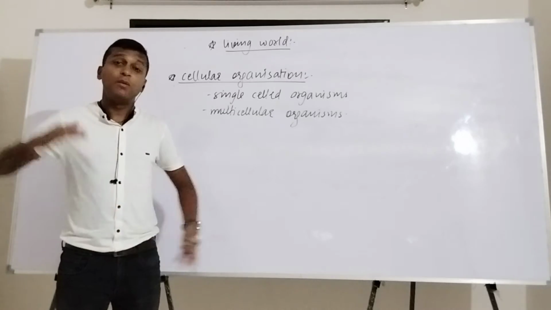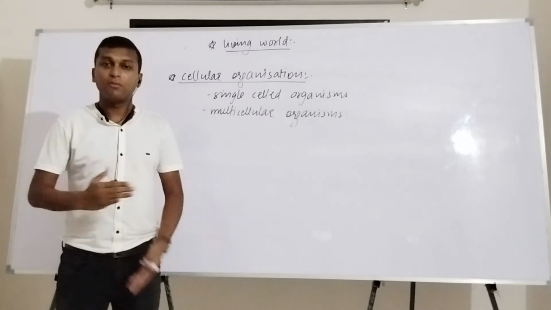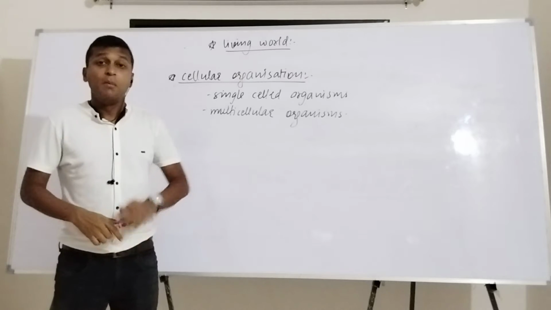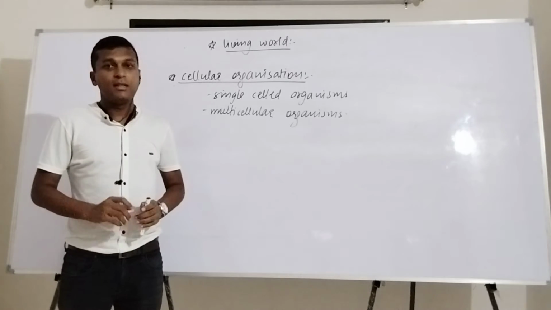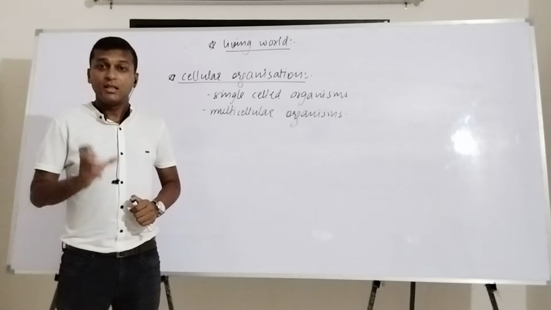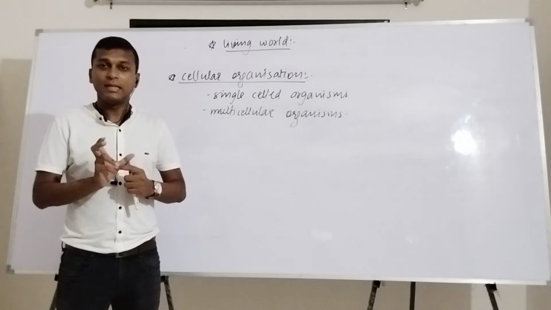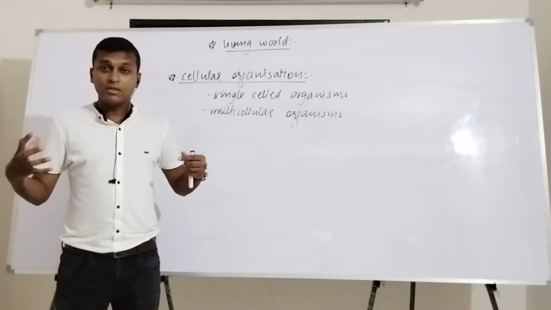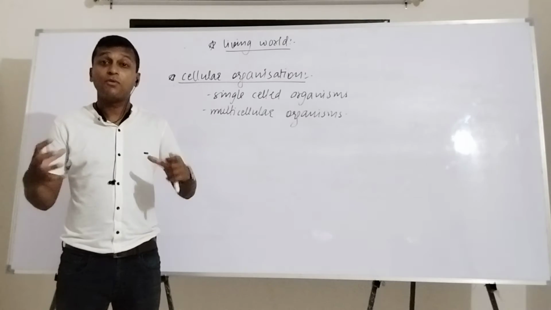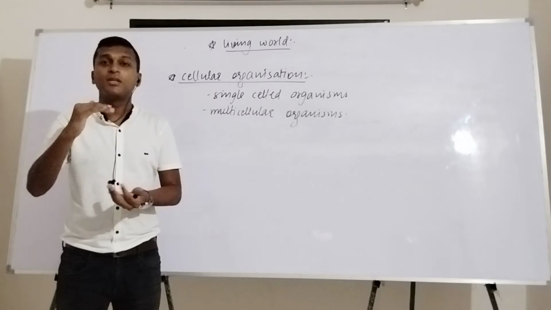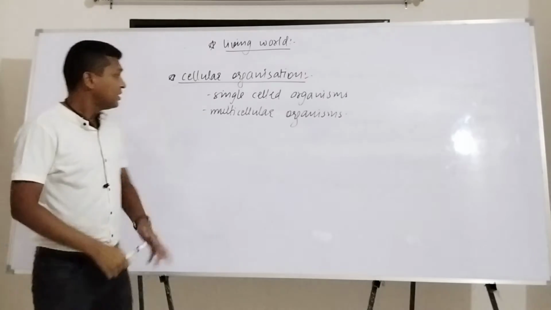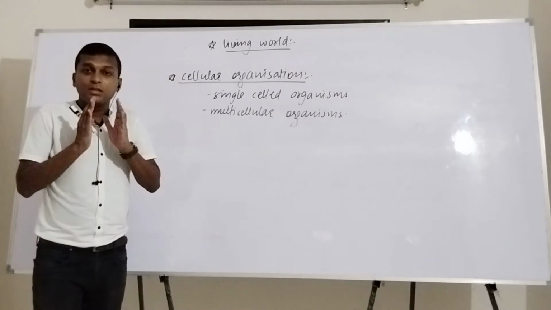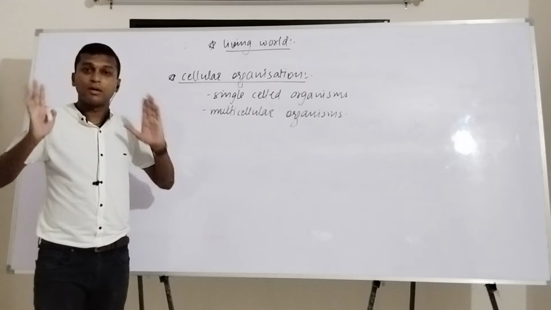In that case, the body is made of multiple cells, which you can call cellular organization. It's completely fine. But when we talk about unicellular organisms, only a single cell is there. Now, even inside a single cell, the cell is generally made of cellular organelles. All these different types of cell organelles form an organization, and the name of that organization is the cell, both in multicellular organisms and in unicellular organisms. This is the only meaning of cellular organization.